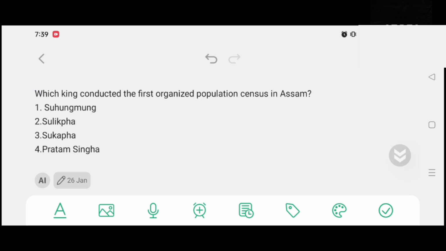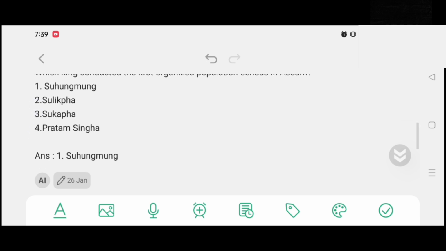Which king conducted the first organized population census in Assam? Option number 1, Suhumung. Option number 2, Sulikpa. Option number 3, Sukapha. Option number 4, Pratap Singha. And the correct answer is option number 1, Suhumung.